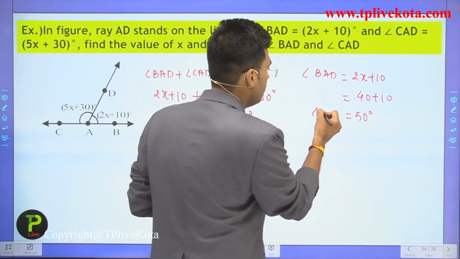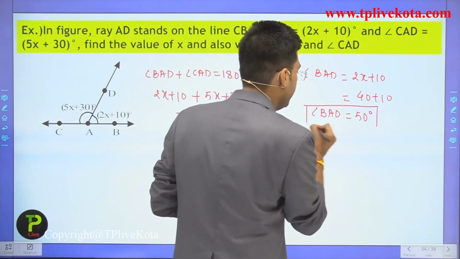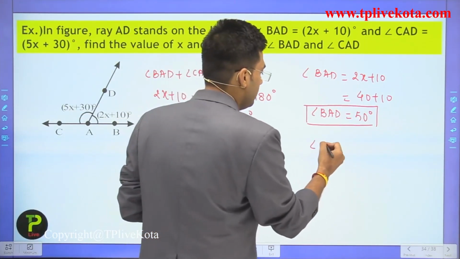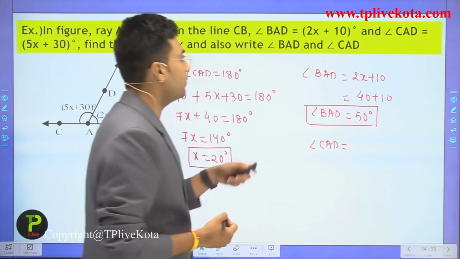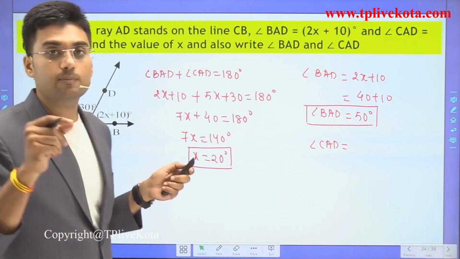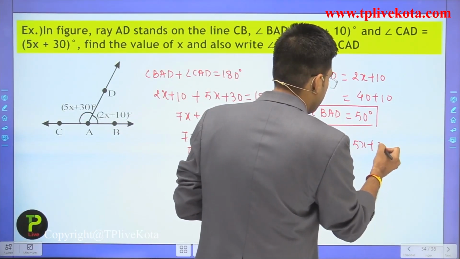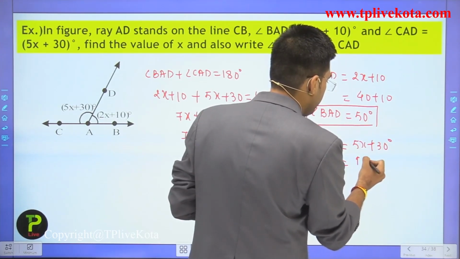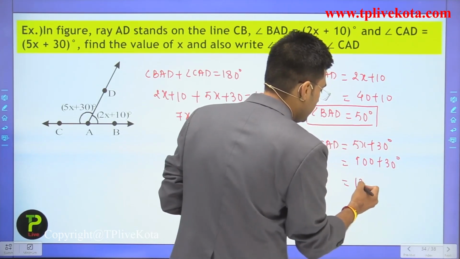So the value of angle BAD is equal to 50 degrees, and angle CAD is 5x plus 30, so it is equal to 100 plus 30, that is equal to 130 degrees.